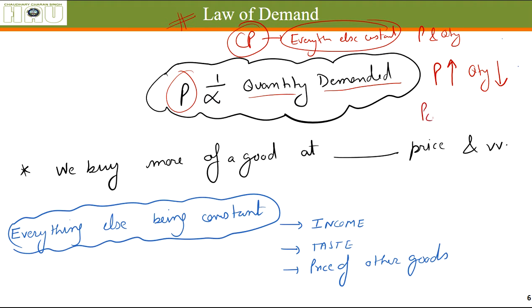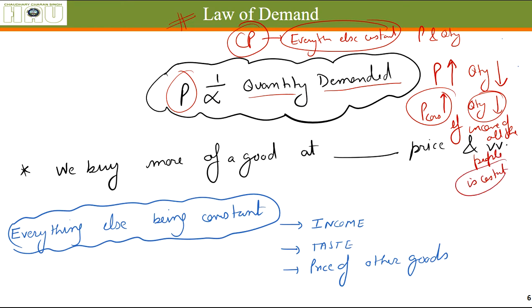Let's say the prices of cars are gradually increasing year after year too much, so the number of cars demanded goes down, if the income of all the people is constant, that is not changing. So this is the law of demand. Price varies inversely with quantity demanded.